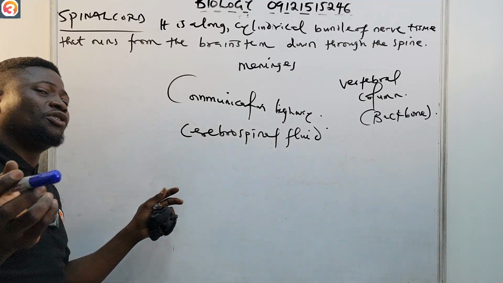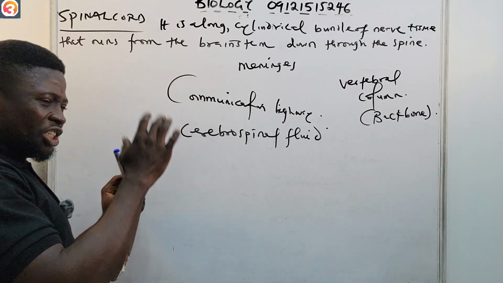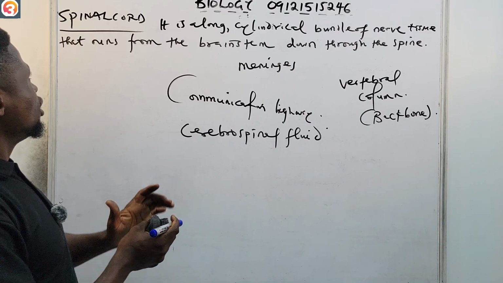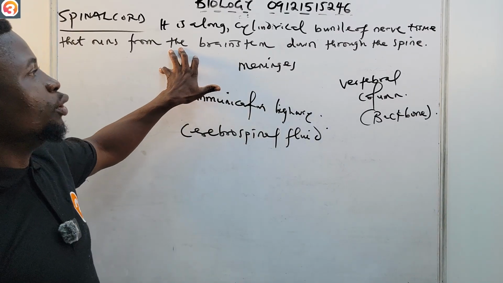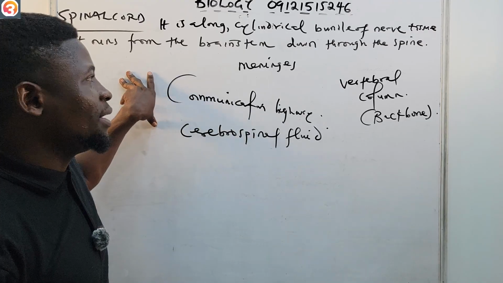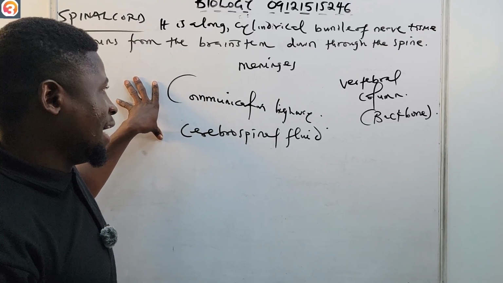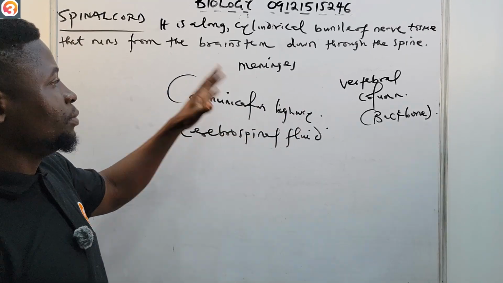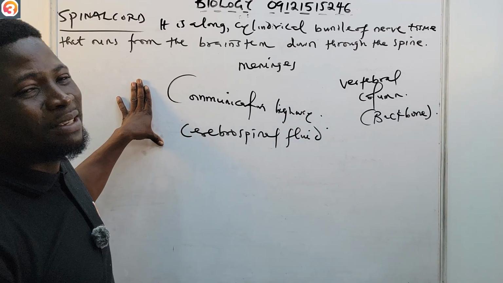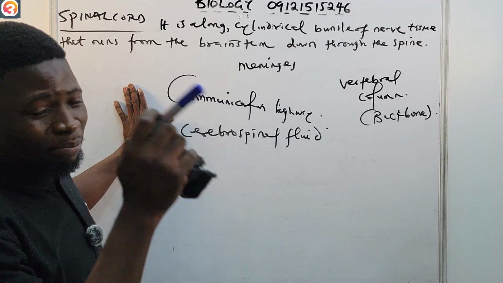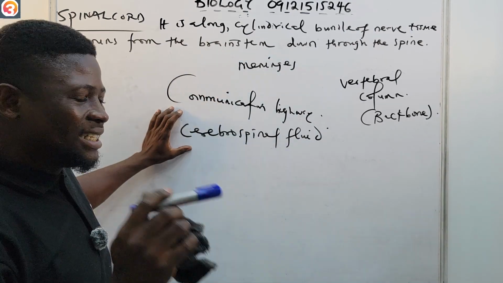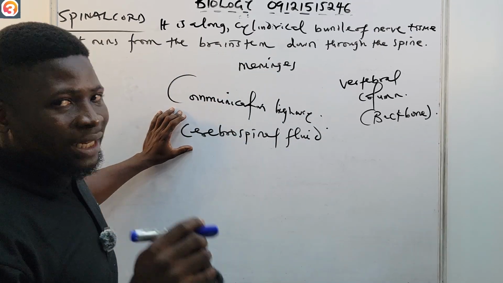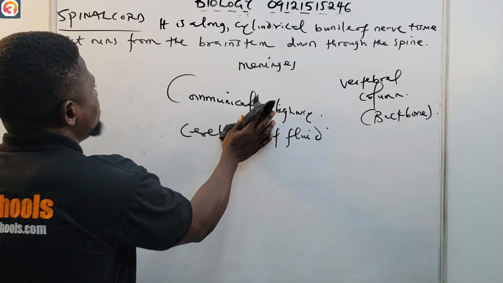So please ensure you take the video back and watch it again in case you missed that part. So that is the spinal cord. It's a long cylindrical bundle of nerve tissue that runs from the brainstem down through the spine. It's protected by the vertebral column, called the backbone, and it is the main communication highway between the brain and different parts of the body. It's also surrounded by meninges and the cerebrospinal fluid.